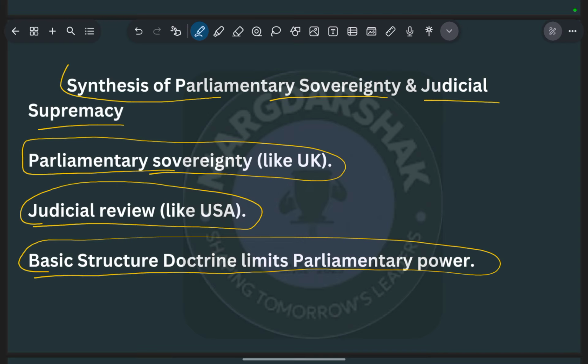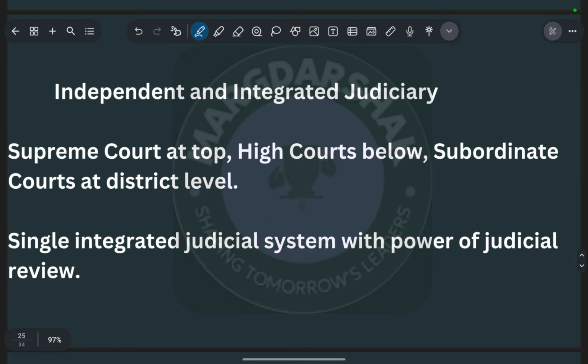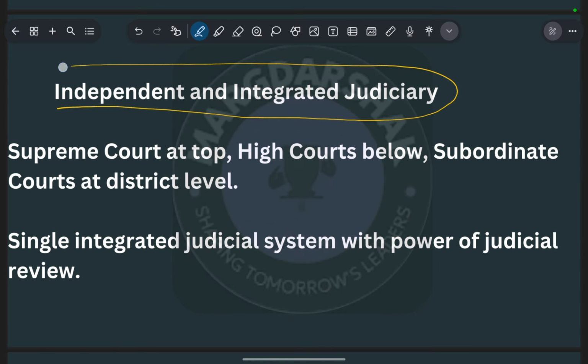Let's move to the next one, the independent and integrated judiciary. As I discussed the judiciary in the earlier episodes, let's make it simple and crisp. Basically, the judiciary of India is like the judiciary of the USA, where the judiciary is independent from the executive and legislative powers, and it is also integrated. That means there is no separate state judiciary or center judiciary.